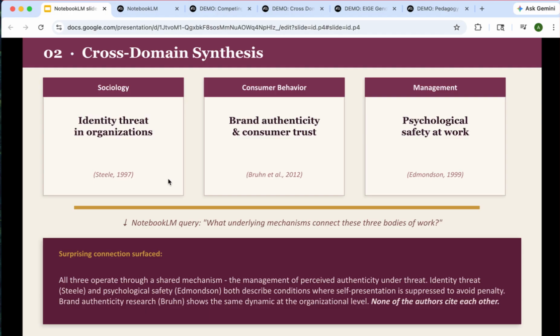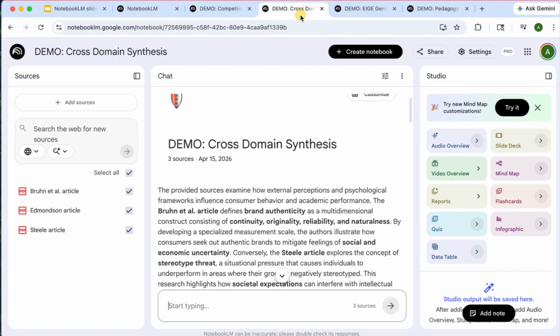For this, I've uploaded 3 papers from completely different fields. So Steele's identity threat work from social psychology, Brunk's consumer behavior research on brand authenticity, and Edmondson's foundational management paper on psychological safety. And the question I asked it was, what underlying mechanisms connect these papers?